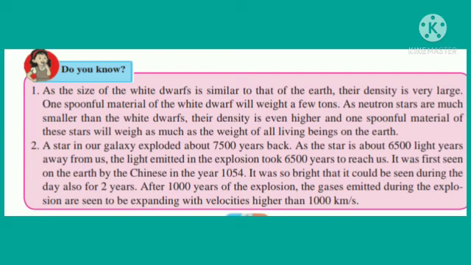It was so bright that it could be seen during the day also for 2 years. After 1000 years of the explosion, the gases emitted during the explosion are seen to be expanding with velocities higher than 1000 km per second.